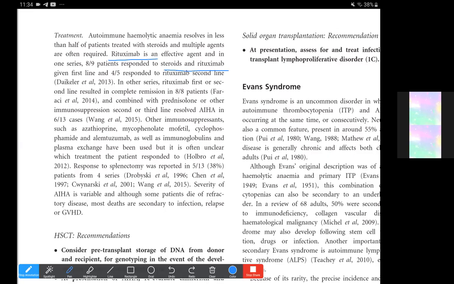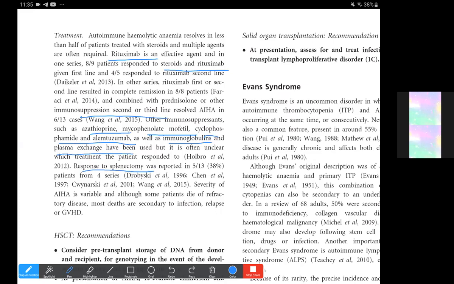In other series, rituximab first or second line resulted in complete remission. You could give rituximab as a single agent, or combine it with steroids and other immunosuppressive agents such as azathioprine, mycophenolate mofetil, cyclophosphamide and alemtuzumab. Immunoglobulins and plasma exchange have also been used, and these would of course be for emergency management. Response to splenectomy was also reported in 5 out of 10 patients.